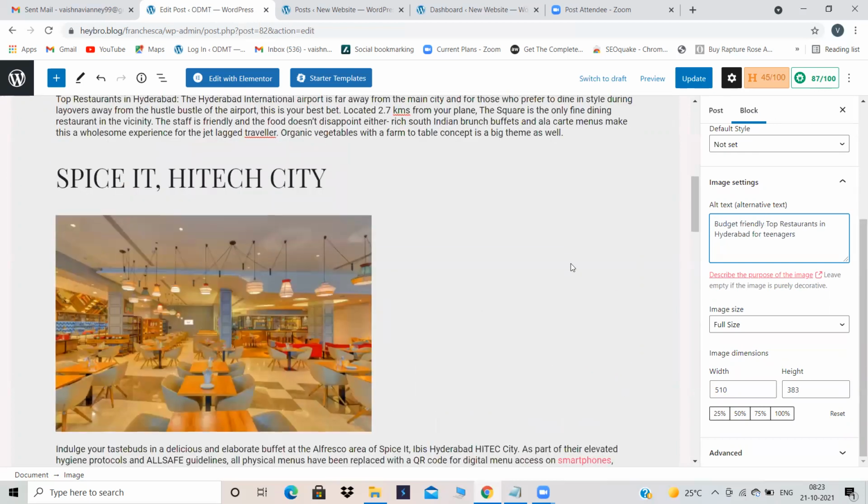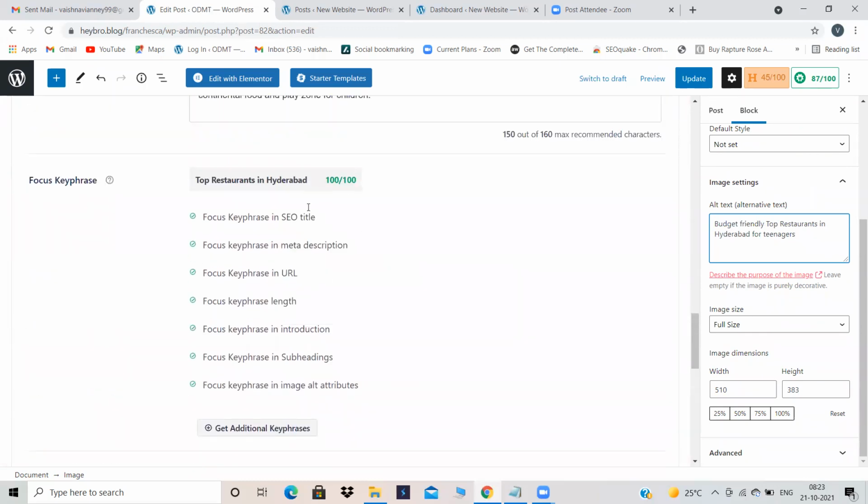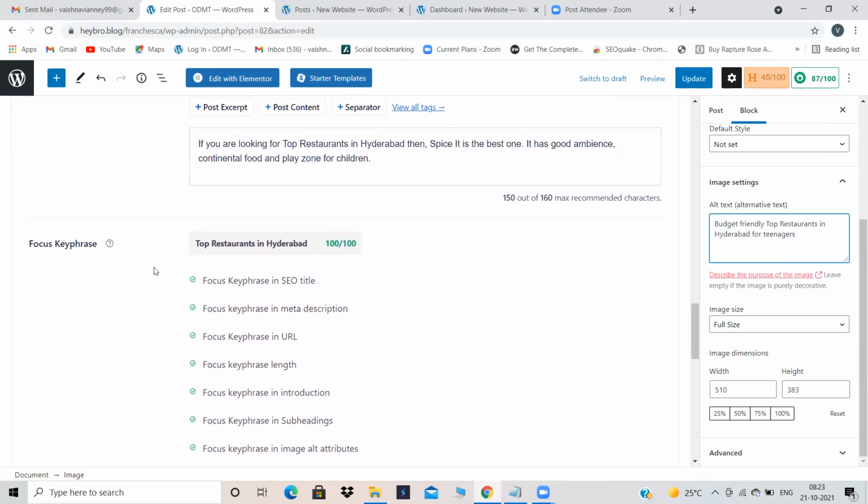Let's see. Okay, this is also done. Focus key phrase in image alt. Can you see over here? Our rank is 100 by 100. This rank is not that important. Heading is not important. This is our overall rank. But this rank is very, very important. Why is it so important? Because you're telling that you want to rank on the SERP for this keyword.